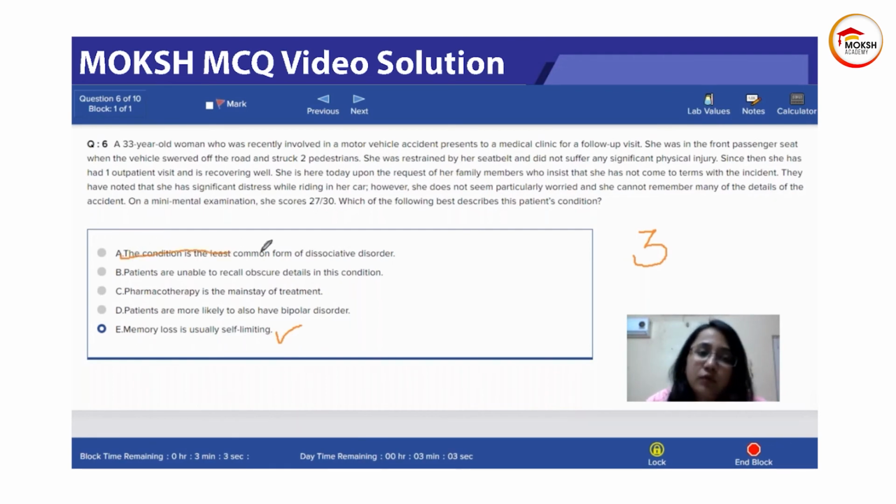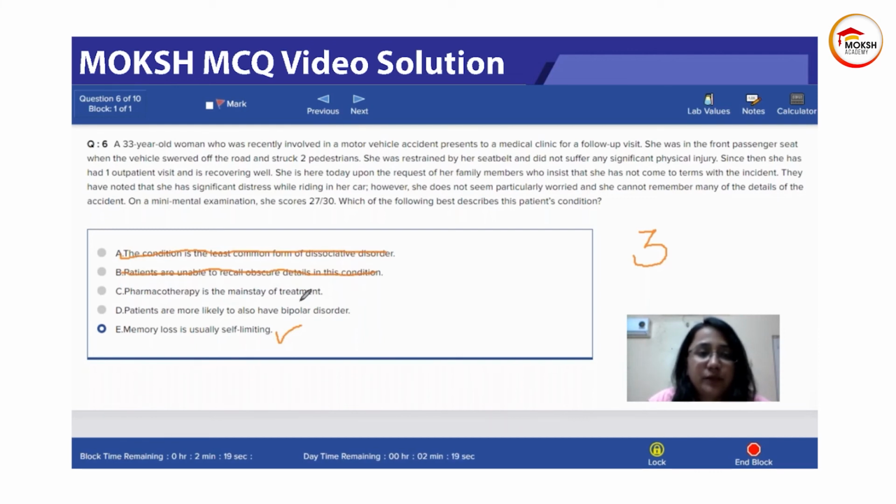This condition is the least common form. I just told you that dissociative amnesia is the most common form of dissociative disorder. Patients are unable to recall obscure details in this condition. Obscure means uncertain details. They actually can't remember even the main details. So in dementia, usually they don't remember obscure details, uncertain details. Here they'll totally block out the condition. That is why this is the wrong answer. And yes, here you can see that some questions are very close to each other, but don't worry. Usually in the main exam, the questions are not very close to each other. I'll give you this, that B is a little close to the real answer.